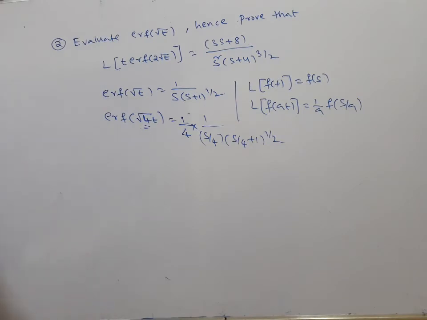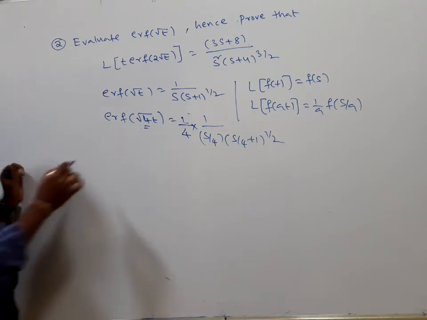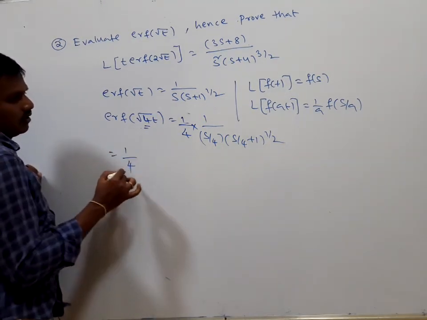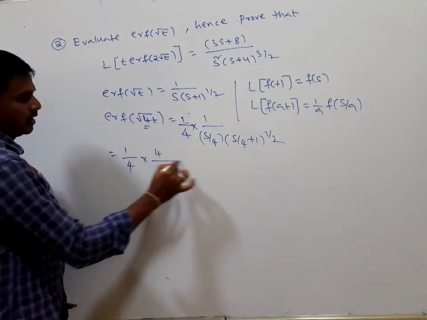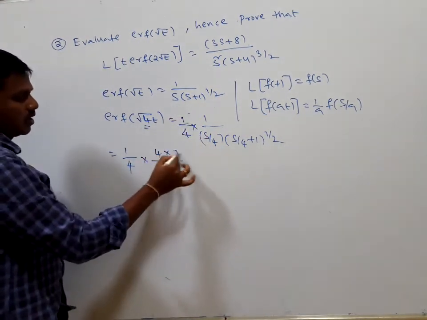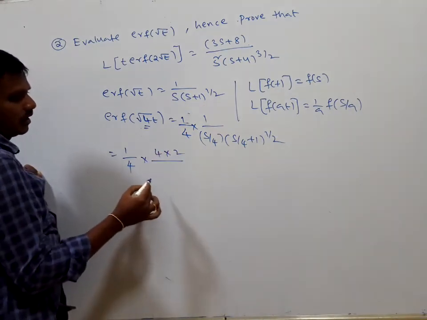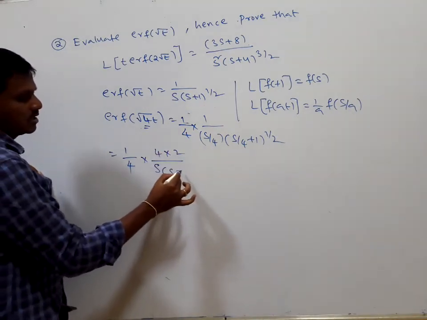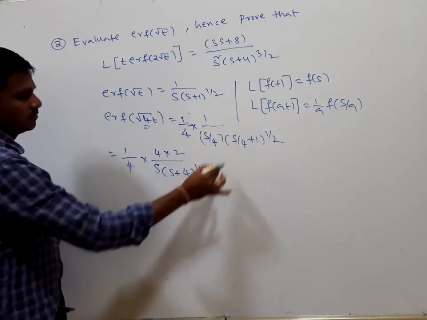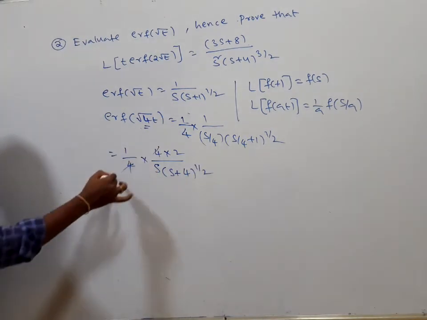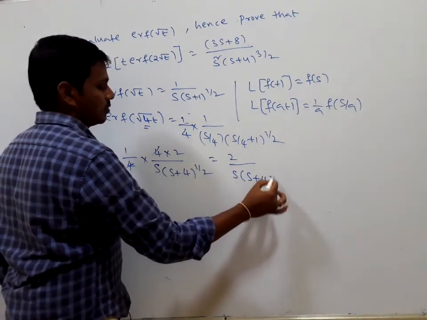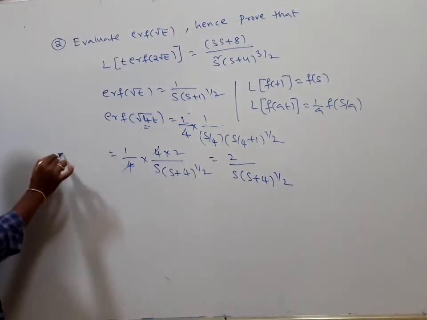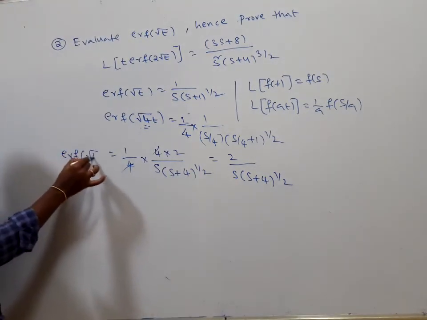s by 4 into s by 4 plus 1 whole to the power of 1 by 2. So which is the same as 1 by 4, here this 4 comes to the numerator, 4 divided by 4 to the power of 1 by 2 is 2, so 2 divided by s into s plus 4 whole to the power of 1 by 2. So this 4 gets cancelled, and we have 2 divided by s into s plus 4 whole to the power of 1 by 2. This is the error function of root 4t.